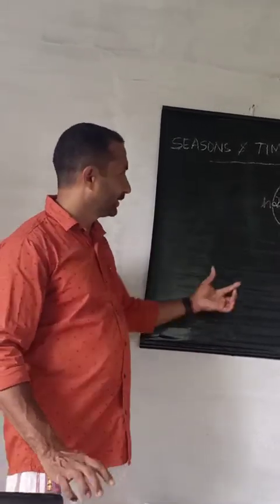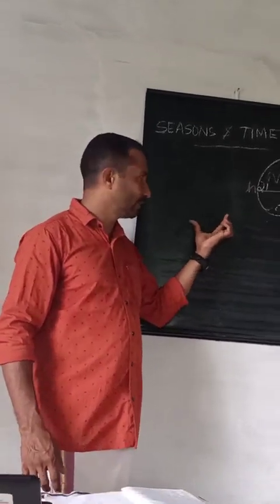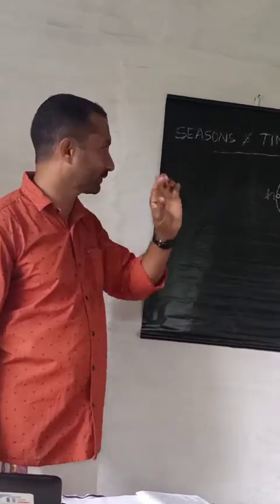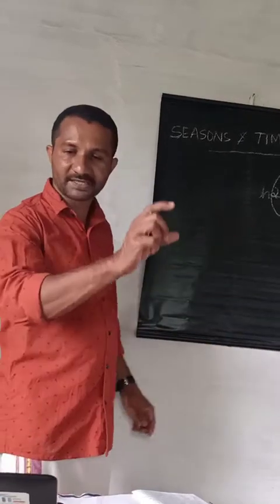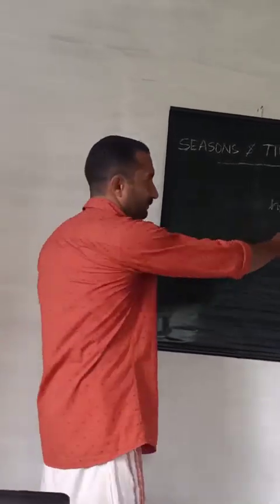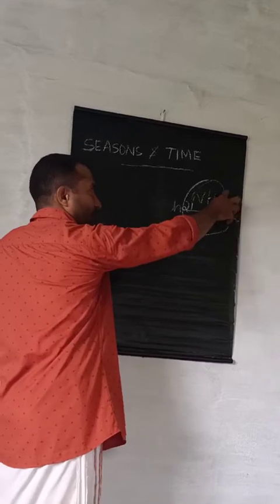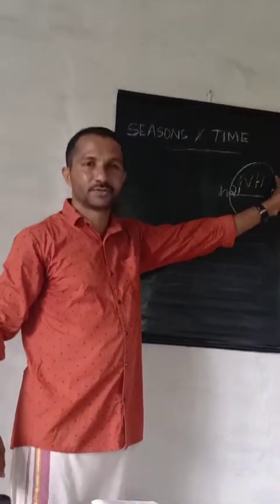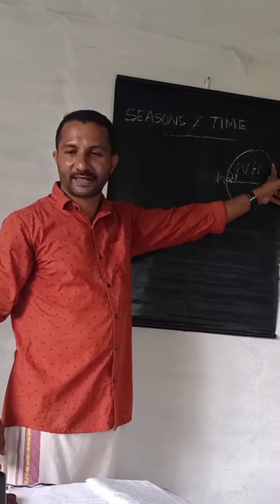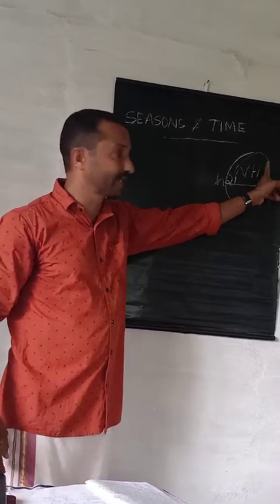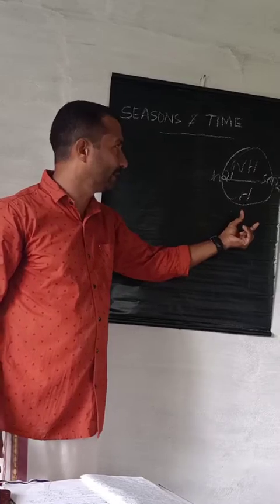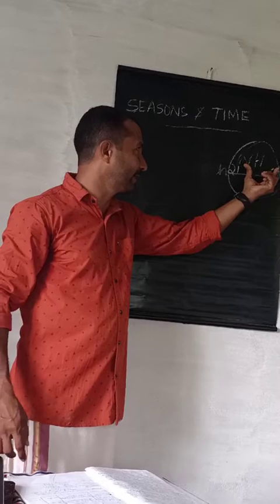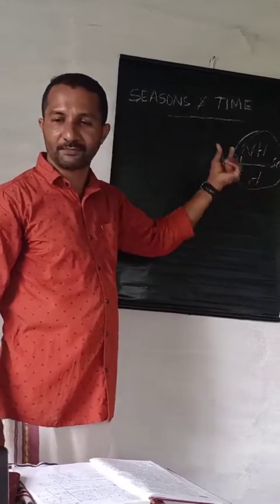Identify which year, which month? From March 21st to June 21st. Where is the position of the sun? From March 21st to June 21st, the sun moves from the equator towards the Tropic of Cancer, and on June 21st it reaches the Tropic of Cancer. Then what is the climatic condition of the northern and southern hemispheres? During this period, the northern hemisphere experiences spring and the southern hemisphere autumn season.